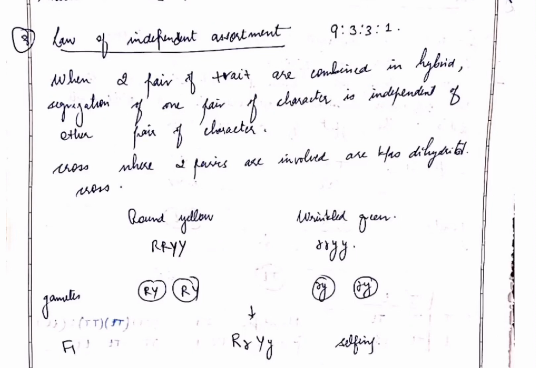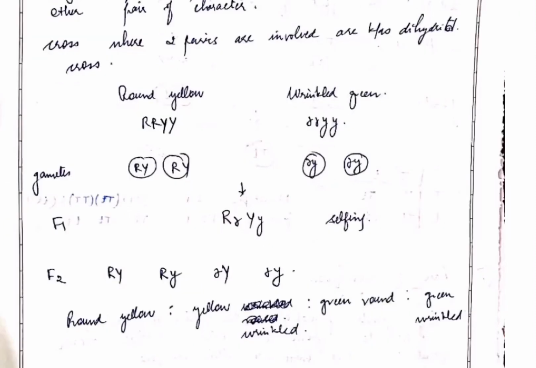This law also states that at the time of gamete and zygote formation, the genes are independently passed from the parents to the offspring, and the ratio is 9:3:3:1. I've shown the cross, so these are the three laws of Mendel's law of inheritance.